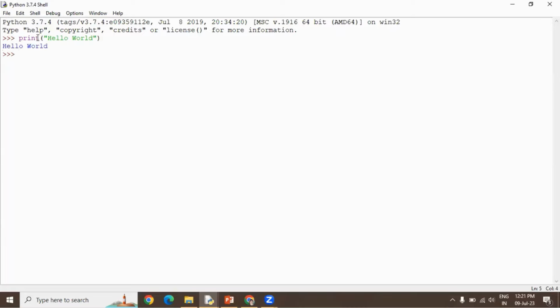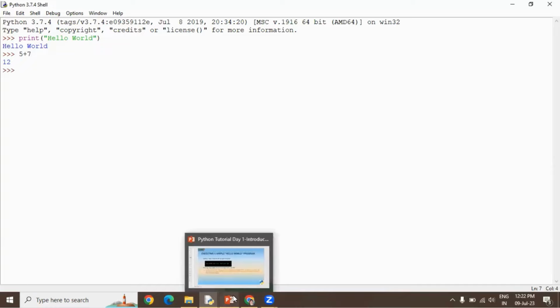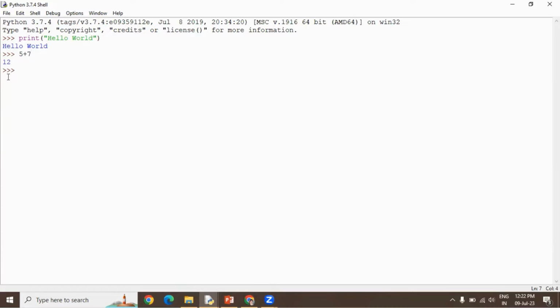Similarly, Python is also known as the ready to use calculator. So if I write 5 plus 6 or 7, press enter, it will give me the result then and there. No need to write a print statement as well. Simply you type the statement and it will give you the result. So it will work as a simple calculator, right? So that is our first Python program. We will understand this interface in depth, slowly and steadily, so don't worry. That is how the first statement is written on the command prompt.